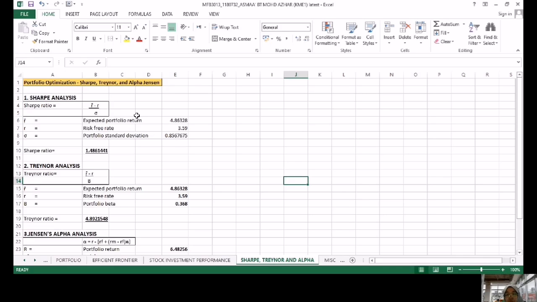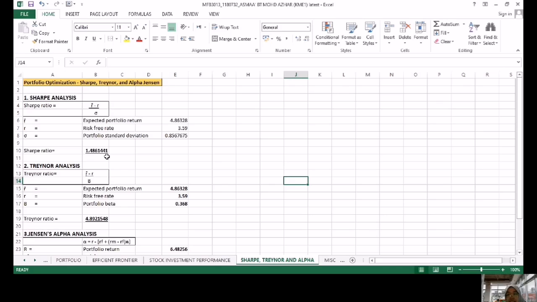Okay, we know that the Sharpe ratio uses portfolio standard deviation to adjust the portfolio return. Usually, any Sharpe ratio greater than 1.0 is considered acceptable to good by investors. Here we can see the Sharpe ratio is greater than 1, which is 1.48.